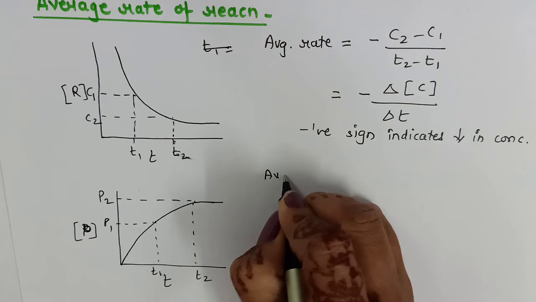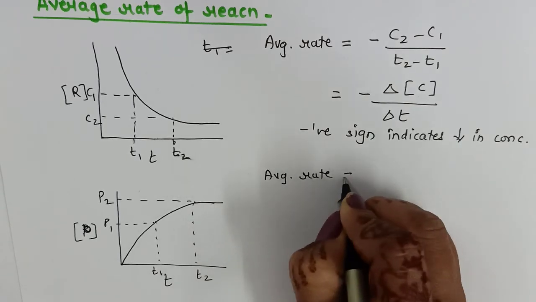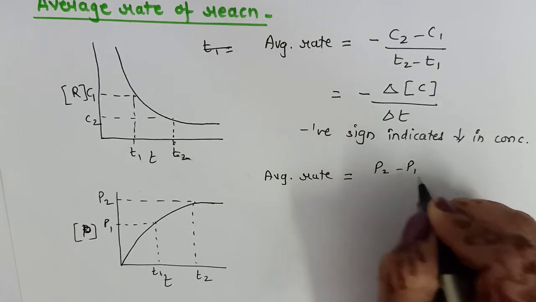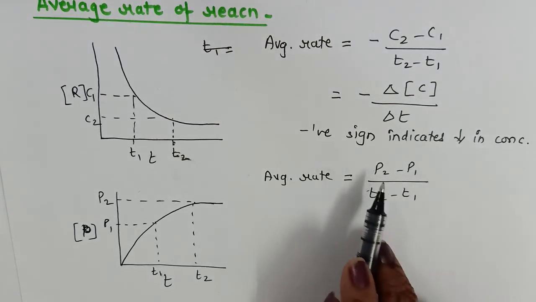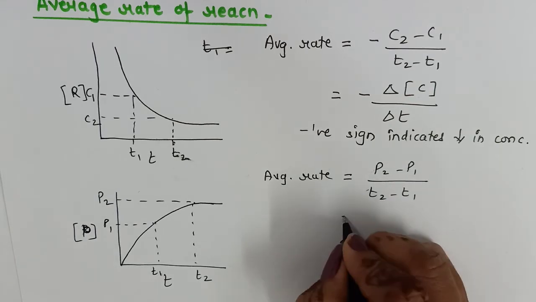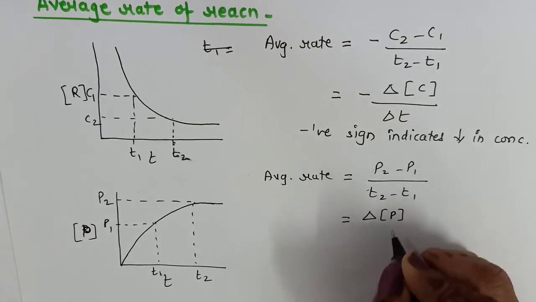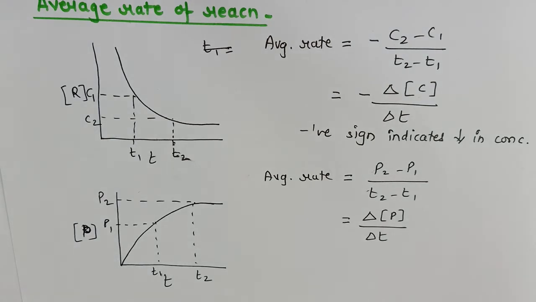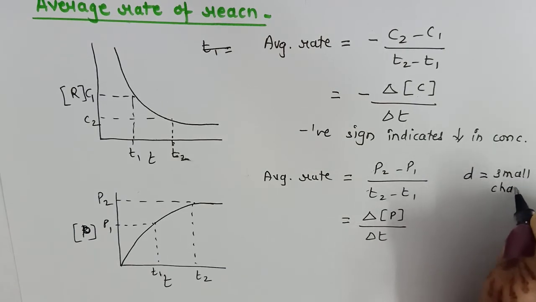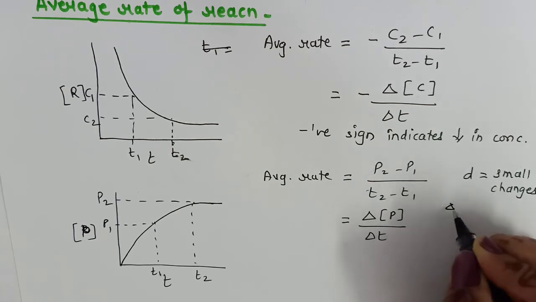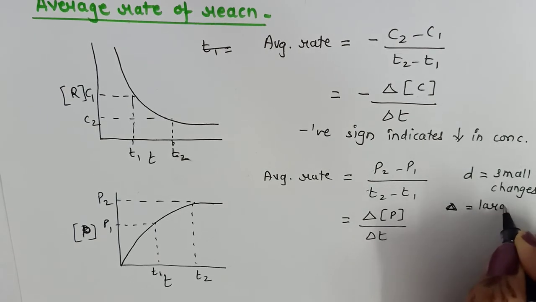So the average rate with respect to product will be P2 minus P1 upon T2 minus T1. Remember, it is always final minus initial, and therefore this will be del P upon del T, that is the change in the molar concentration of product upon unit time. Now remember one difference here. D indicates the smaller changes and del indicates the large changes.